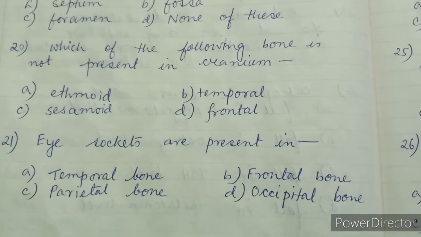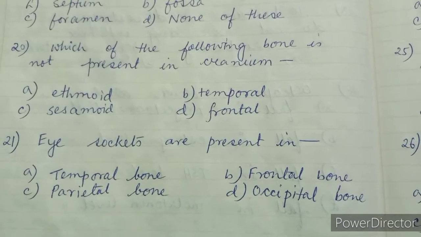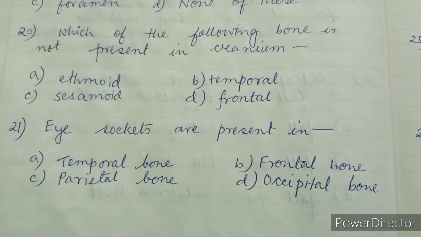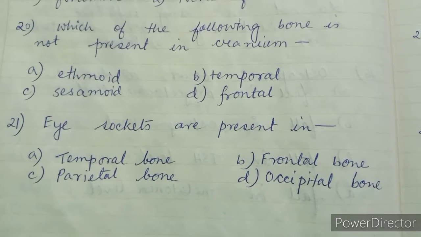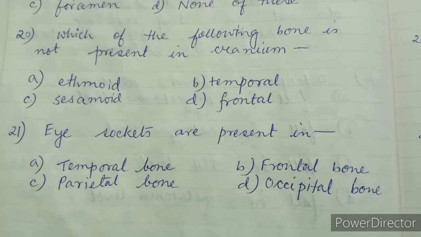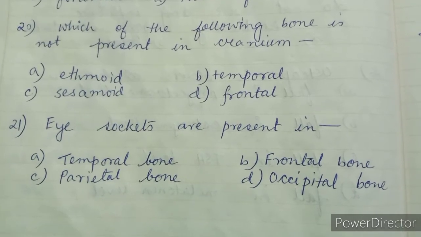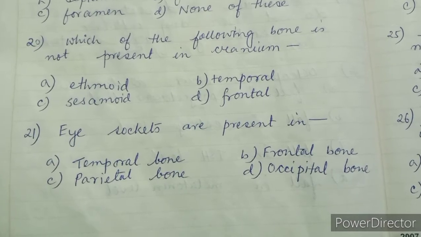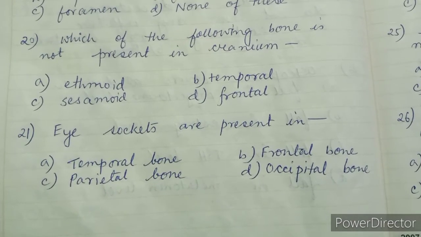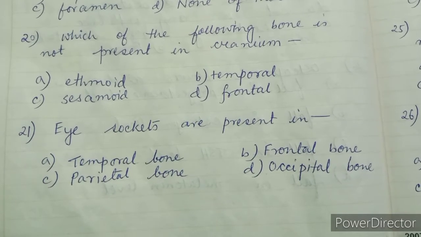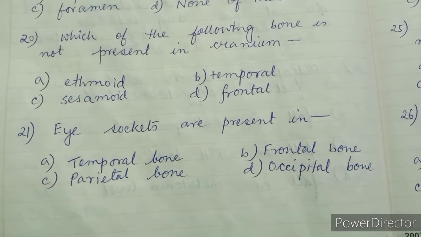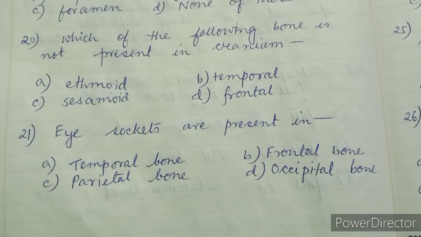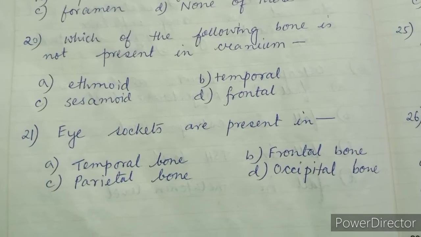Question number 20. Which of the following bone is not present in cranium? Option A ethmoid, option B temporal, option C sesamoid, option D frontal. The right answer is option C sesamoid. Ethmoid, temporal, frontal all are present in cranium, but sesamoid bone is completely different. An example of a sesamoid bone is the patella. So sesamoid is the correct answer. It is not present in cranium.